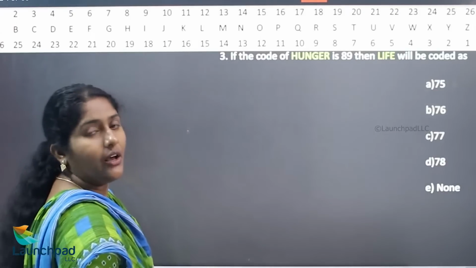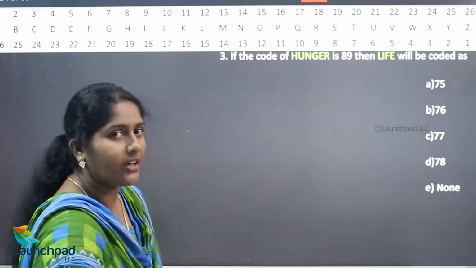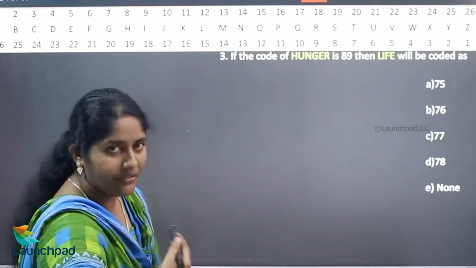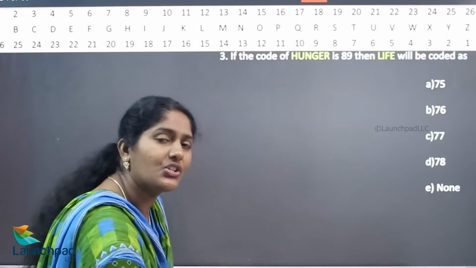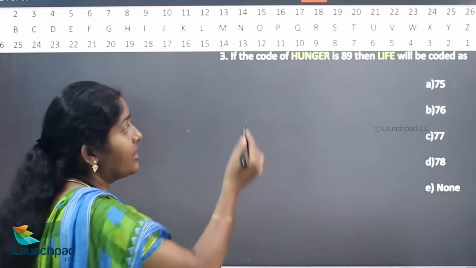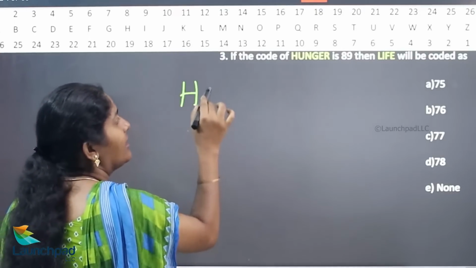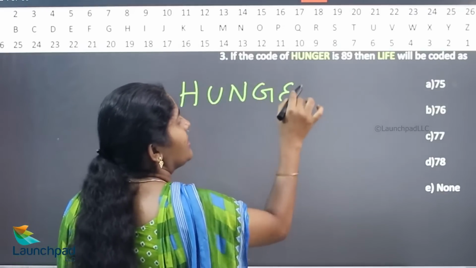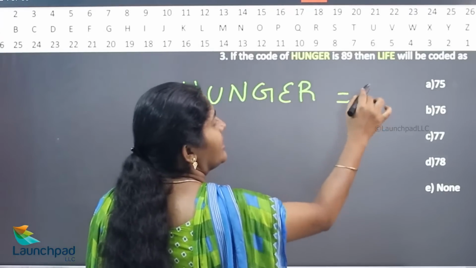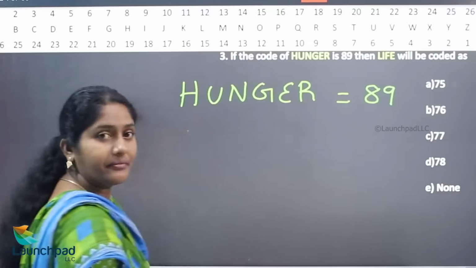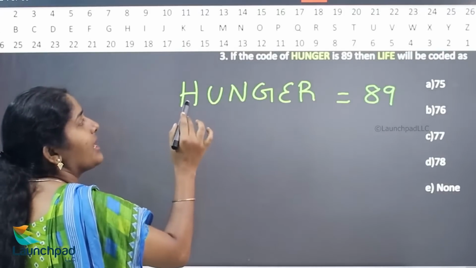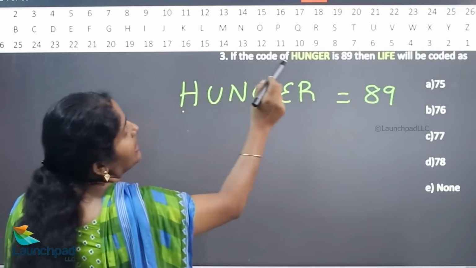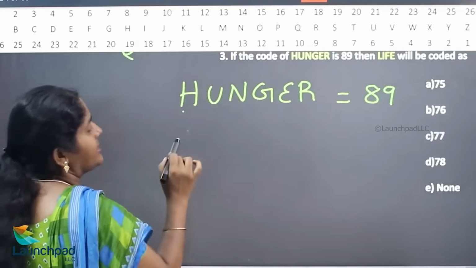Whenever you are facing these questions, observe whether they are using the values of the respective letters in the forward direction or the backward direction. In this question, HUNGER is 89. So what is the reverse value of H? The reverse value of H will be 19.